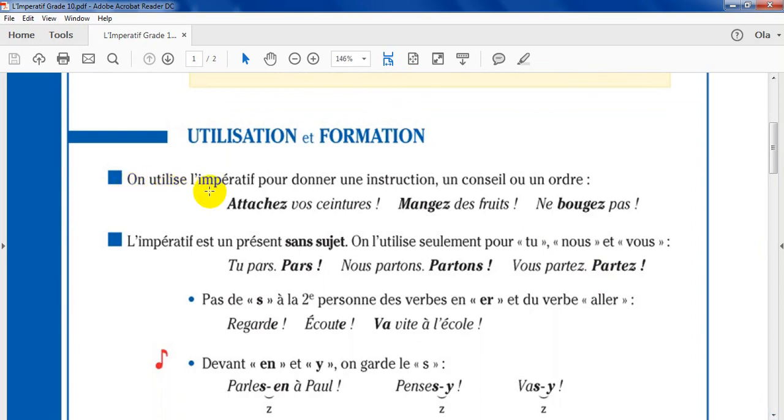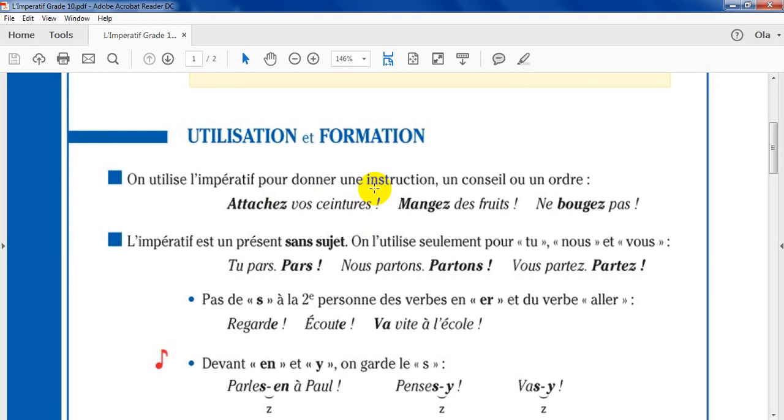On utilise l'impératif pour donner un ordre, un conseil, une instruction. Par exemple, attachez vos ceintures. Mangez des fruits. Ne bougez pas. Then, imperative means to give an order, to ask you to do something.